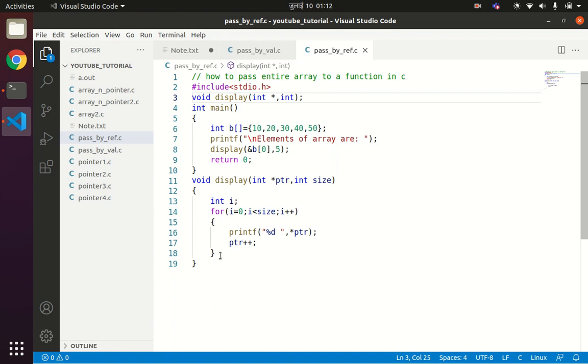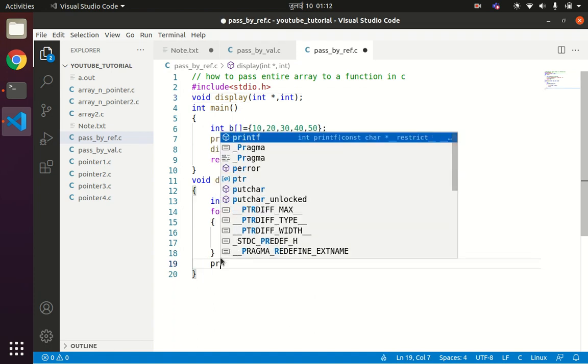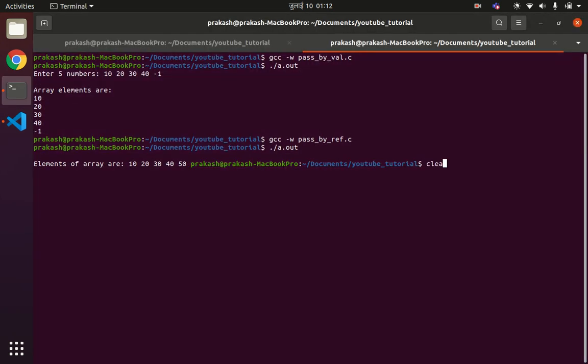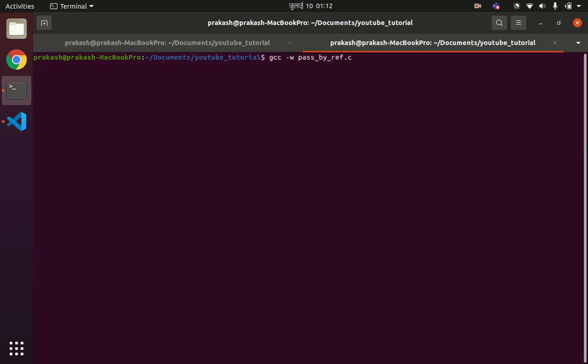After that you can write a new line also to break the line. You can see the elements of the array are these.